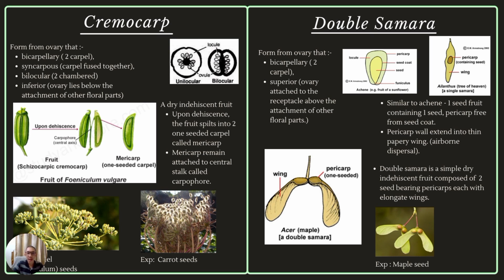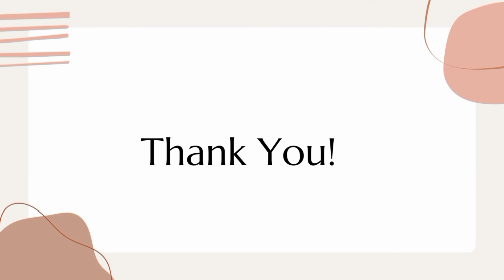As you can see at the bottom left picture, the maple seeds. So basically, double samara is a simple dry indehiscent fruit composed of two seed-bearing pericarps, each with elongated wings. That's all from us. Thank you.